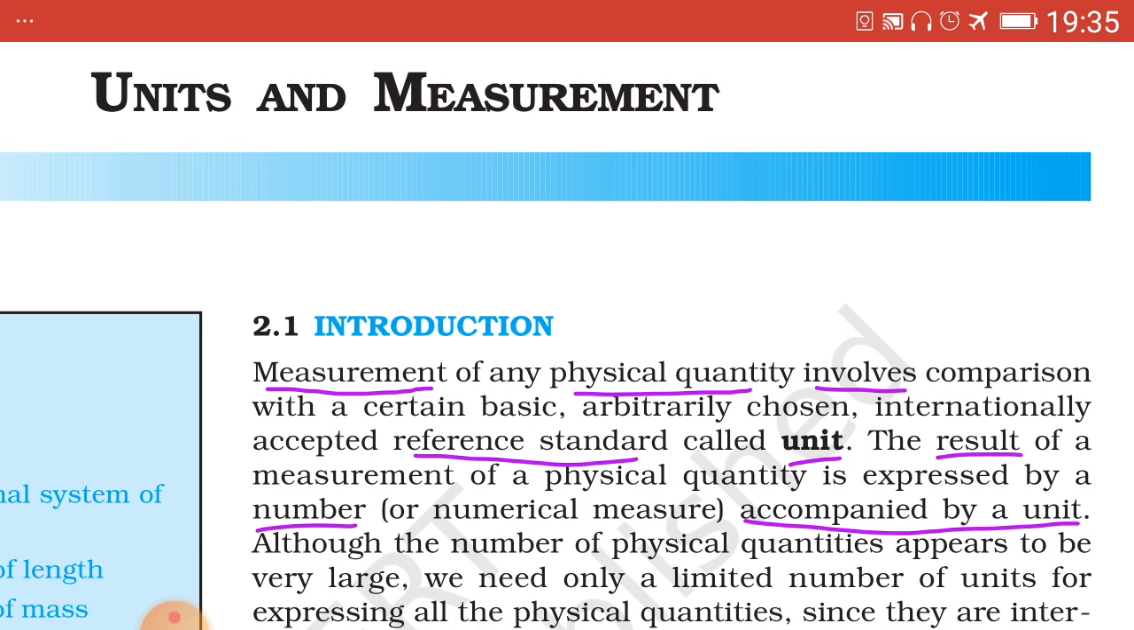To describe any phenomenon, measurement of different physical quantities associated with it is essential. Again I repeat, to describe any phenomenon, measurement of different physical quantities associated with it is essential, like distance, mass, time, etc., and that too accurately.